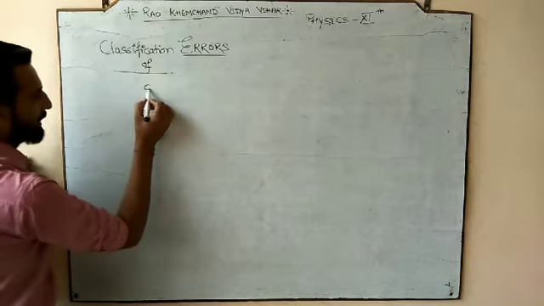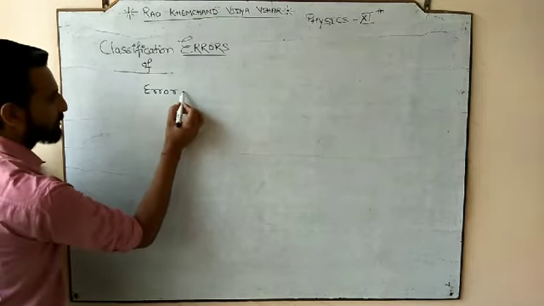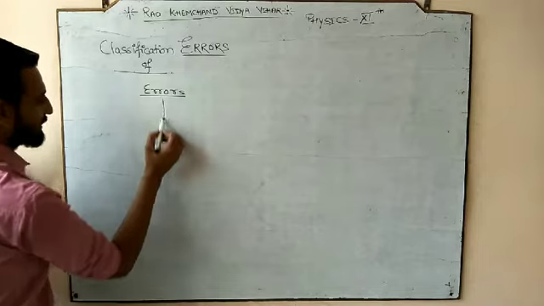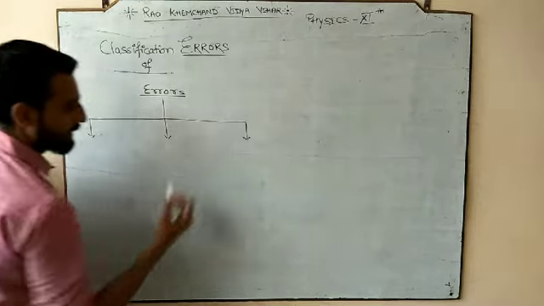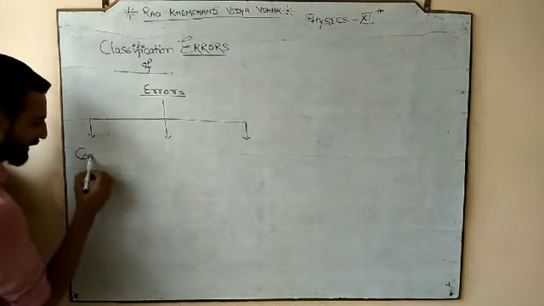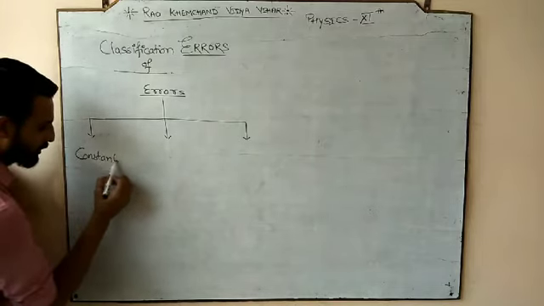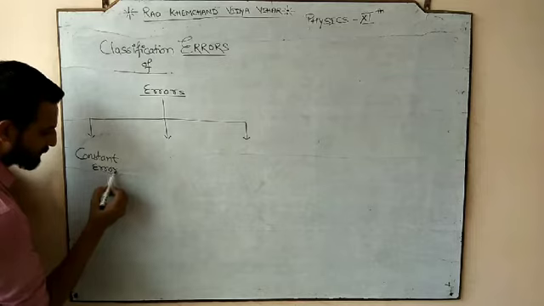So here I am first making a tree diagram. Error is being classified into three categories. Number one, I am writing first, constant error.